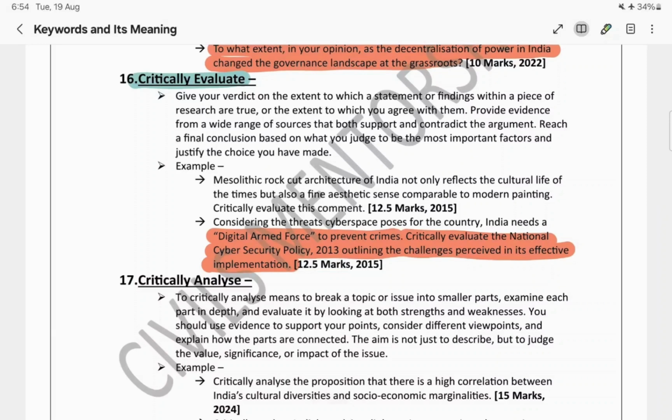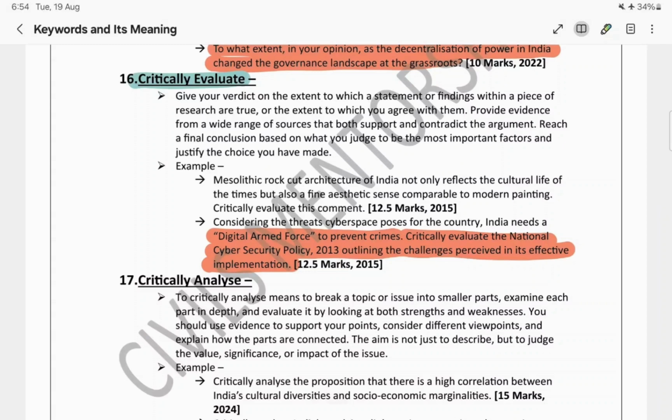Basically, we need to analyze the National Cyber Security Policy 2013. Why was it brought up? What are the advantages? What are the challenges in the implementation of the policy? And how can we improve that policy? What will be our recommendations?